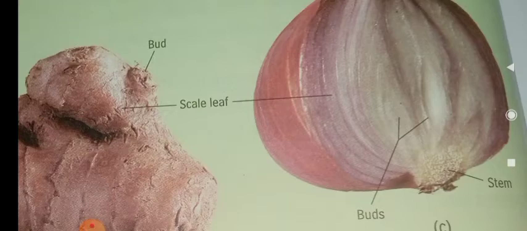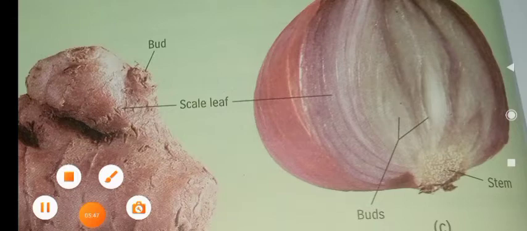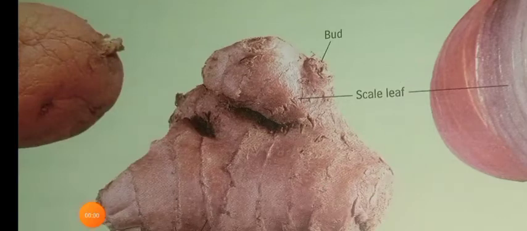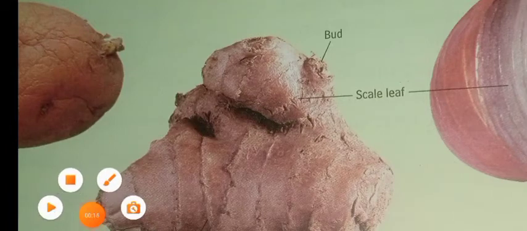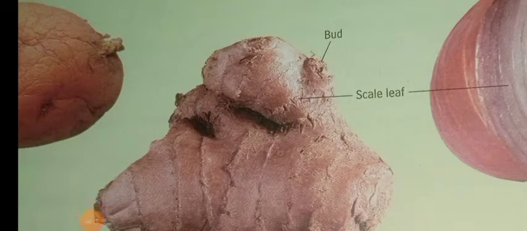So far we have discussed the asexual methods of reproduction, right children? Hope you have understood clearly. So in vegetative propagation, a new individual is produced from a particular part of the parent plant's body, like the stem or leaf. We use this ability of plants to cultivate various types of plants which we need or want to grow. The methods of artificial vegetative propagation include cutting, layering, grafting, tissue culture, etc.